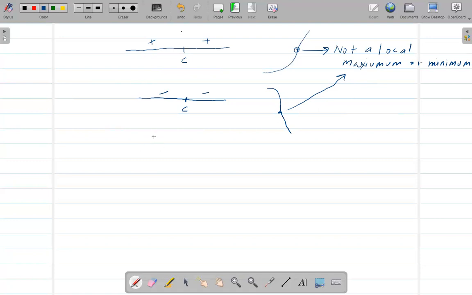And when we say a graph has local maximum, let me just write max, or local minimum, you can also say, instead of saying local max or local min, local extrema.